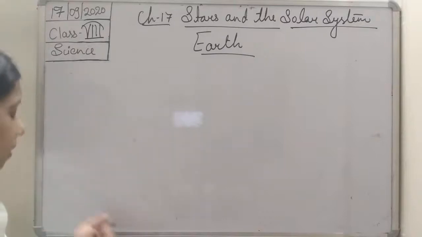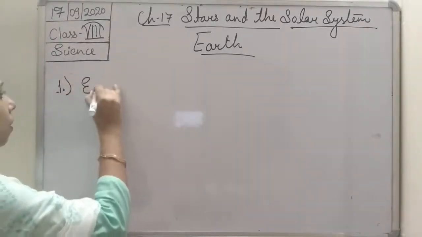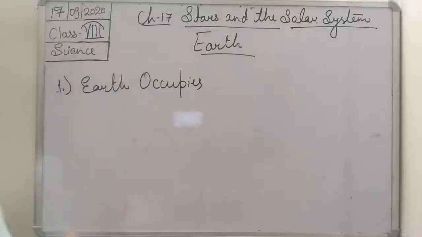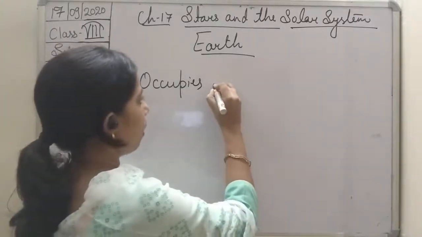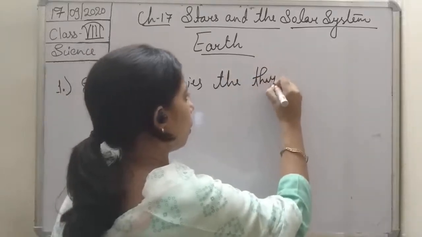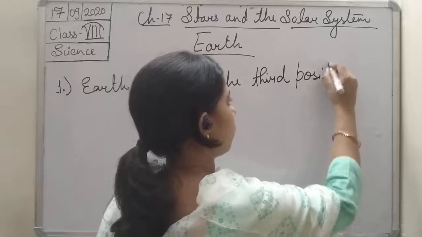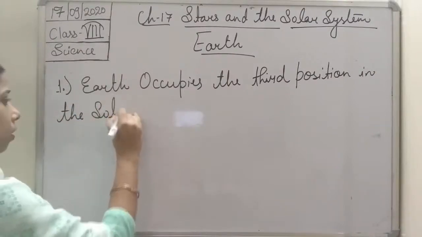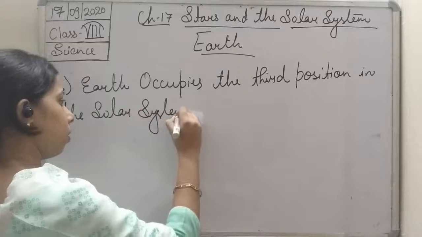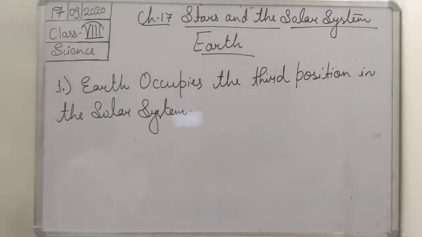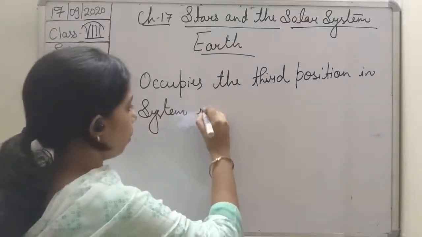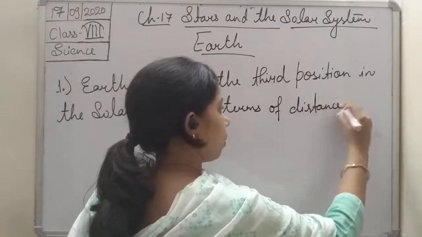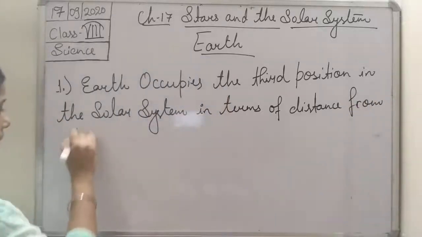So the first one is that Earth occupies the third position in the solar system in terms of distance from the sun.